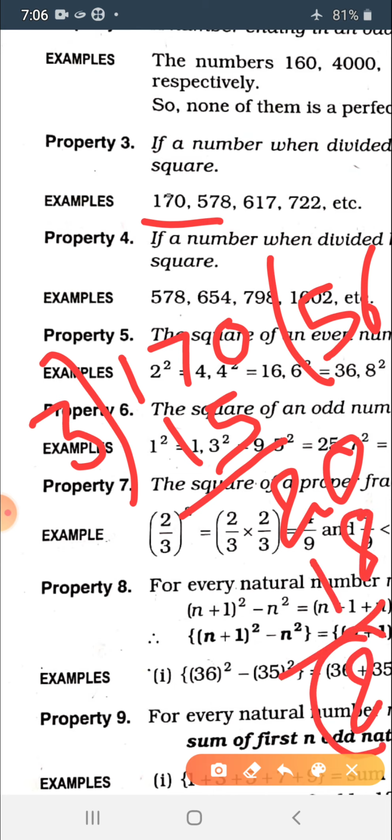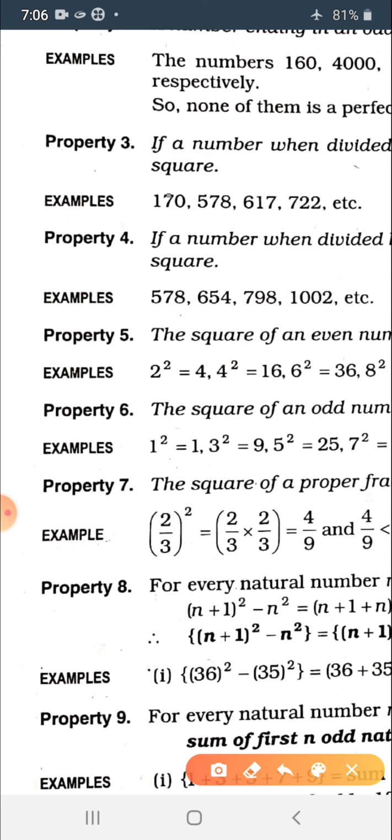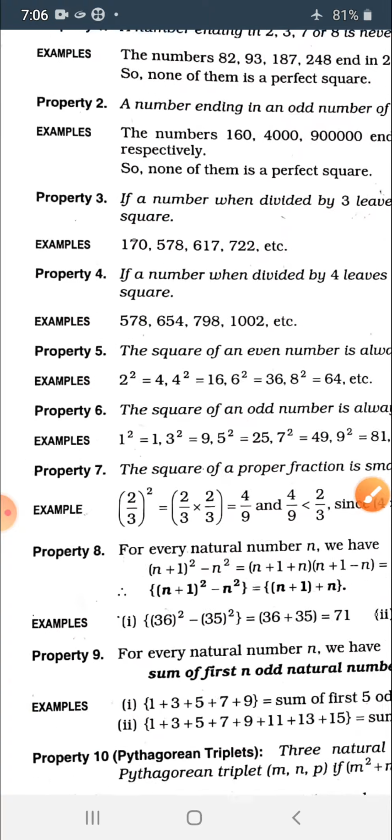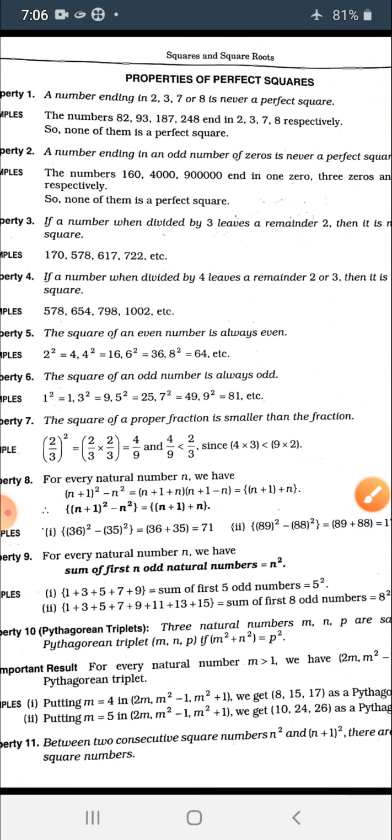As we have 2 as its remainder, the given number will not be a perfect square. In the same way you can try other examples of this property, that is 578, 617, 722. Just divide by 3. If it has 2 as its remainder, then the number is not a perfect square. Let's see property number 4.